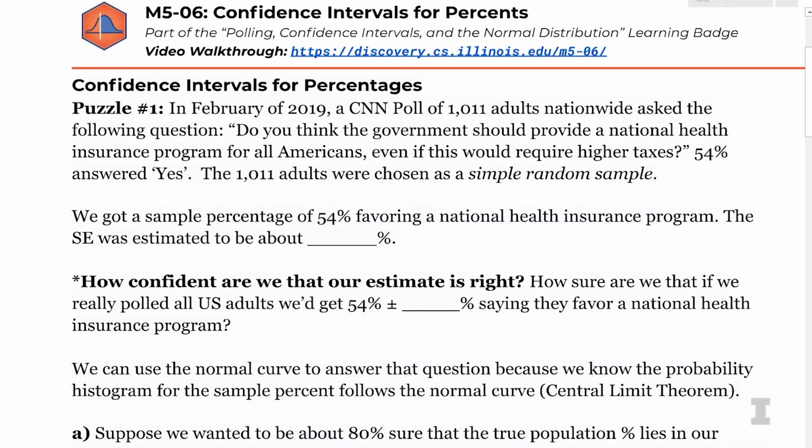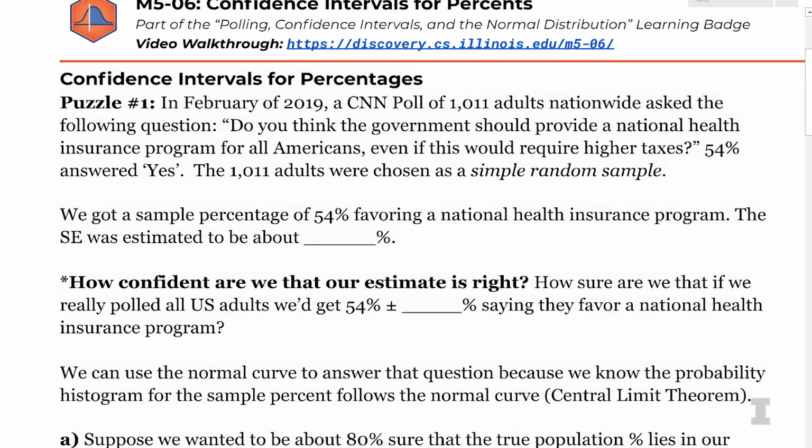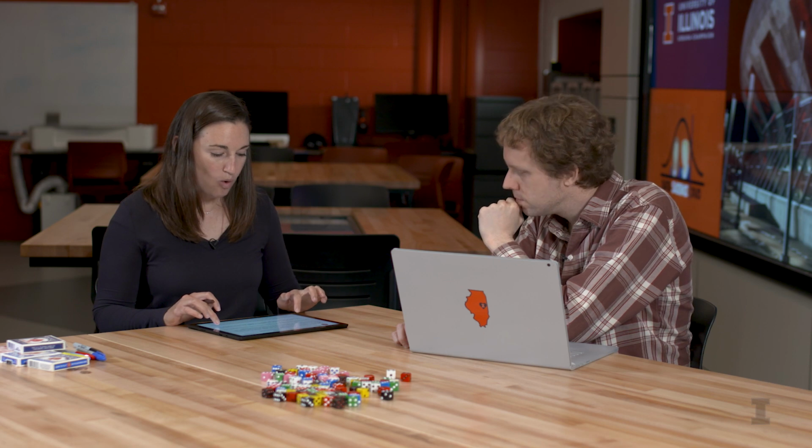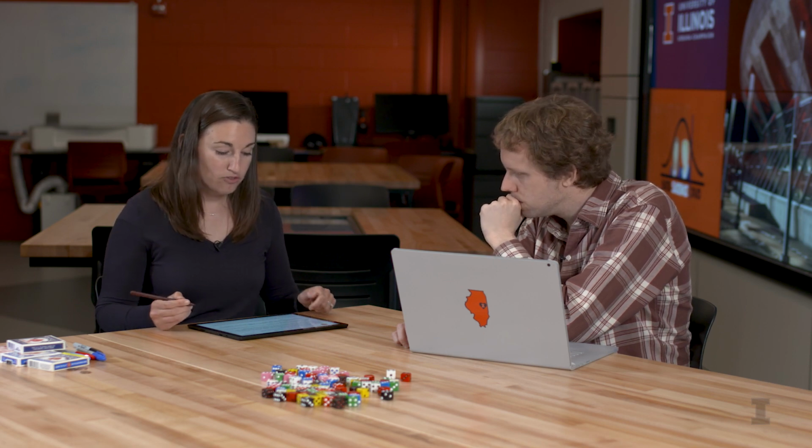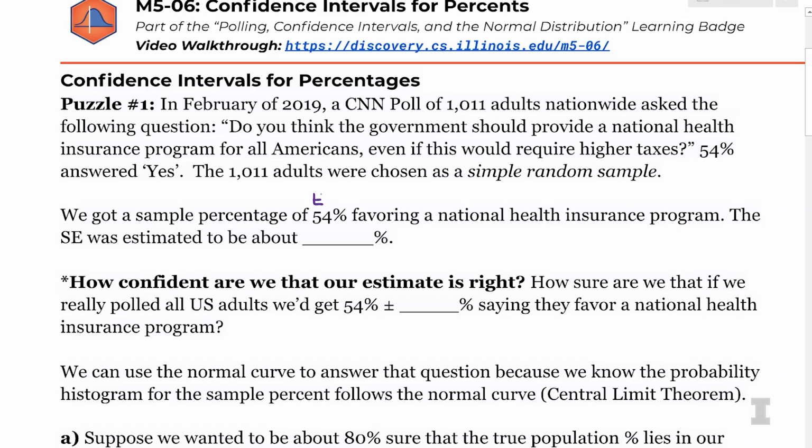And I'm going to use the same example that we discussed in a previous video, and I have it right here. It says in February of 2019, a CNN poll of 1,011 adults nationwide asked the following question: do you think the government should provide a national health insurance program for all Americans, even if this would require higher taxes? And we got 54% of people saying yes, and this was a simple random sample. So we got a sample percentage of 54%. That was our expected value.